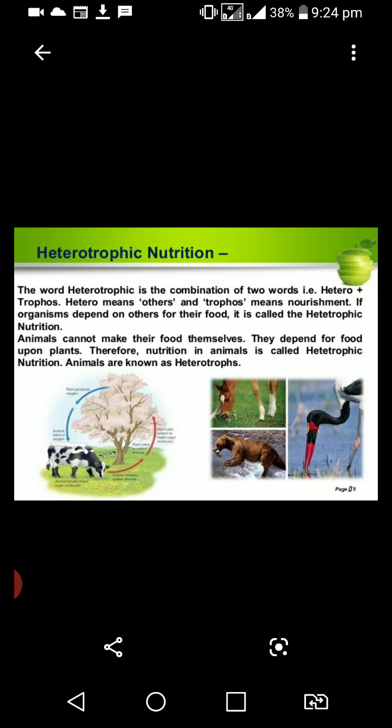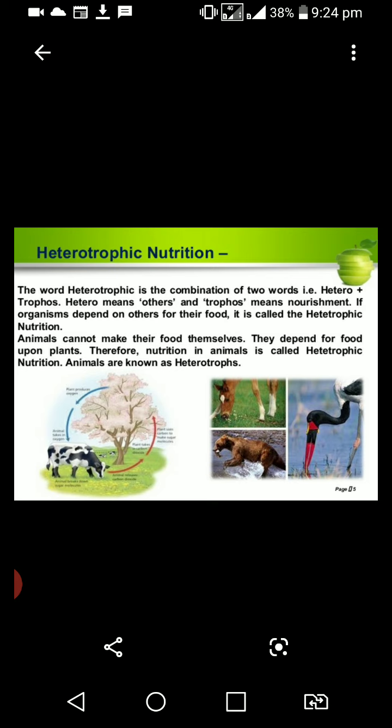Hetero means others, and troph means nourishment. If an organism depends on other organisms for its food, it is called heterotrophic nutrition.